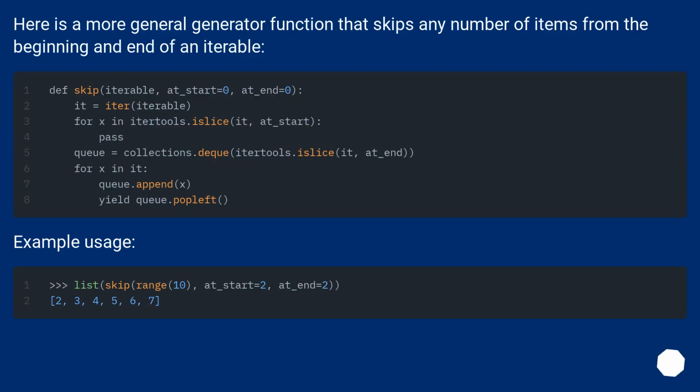Here is a more general generator function that skips any number of items from the beginning and end of an iterable. Example usage.